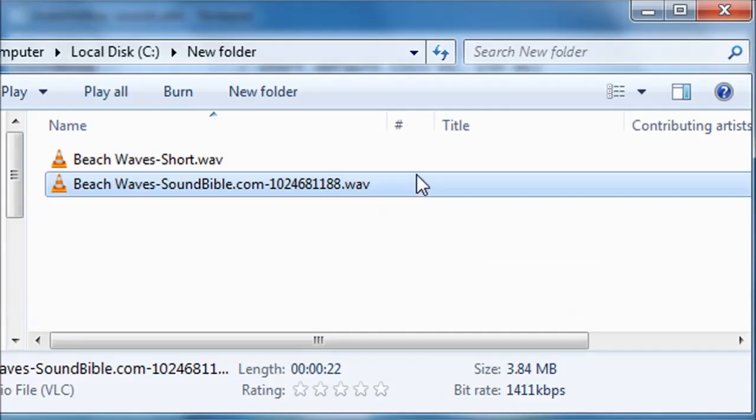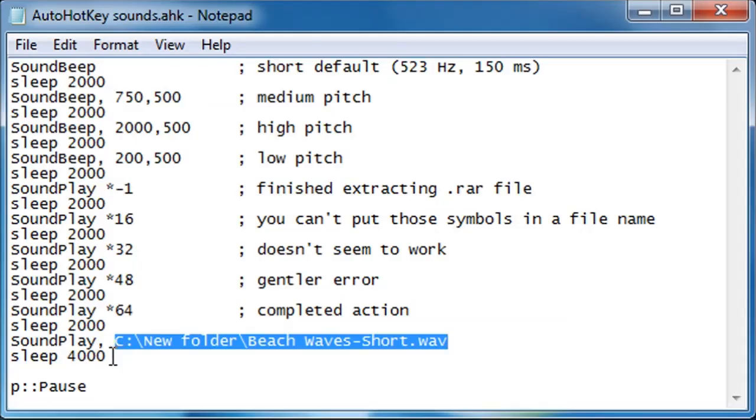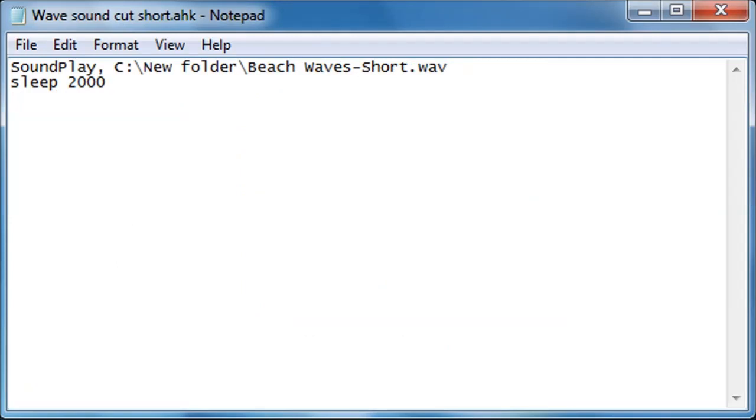After downloading it, I trimmed it down to 3 seconds for one specific wave crash, with some fading in and out. When you play a sound file with AutoHotKey, you need the code that follows it to take at least as much time as the length of the file, otherwise it cuts the sound short as it exits the AutoHotKey code. Here is my wave crash. And here it is without enough code following it.